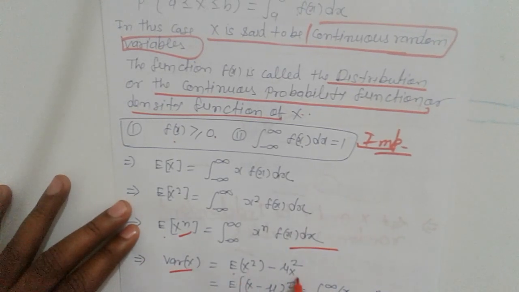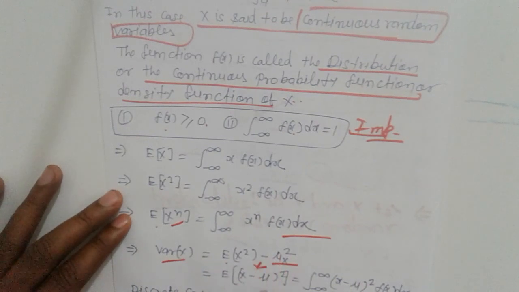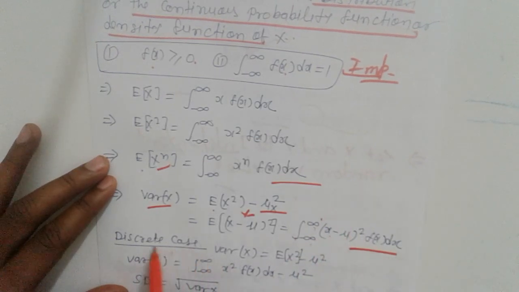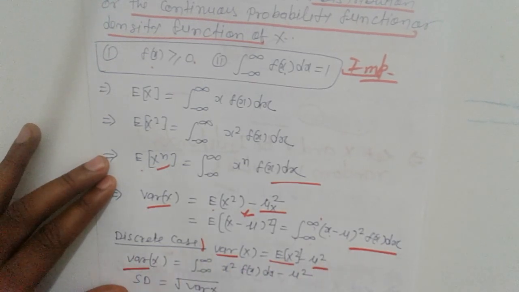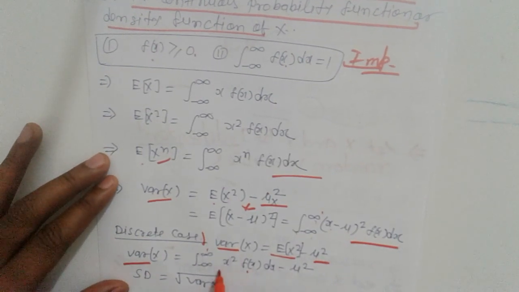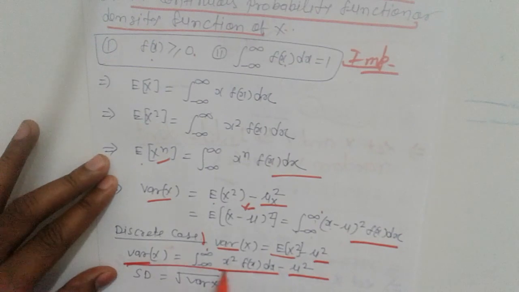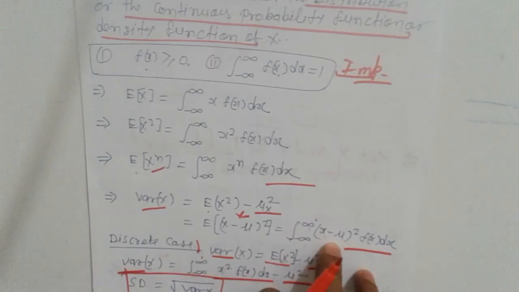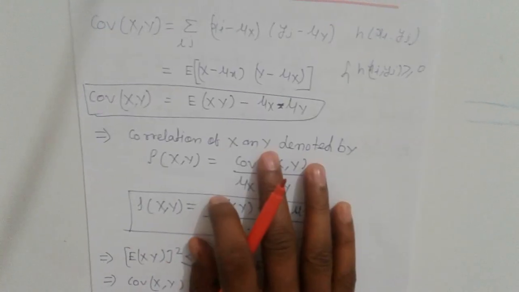The variance of X is E[X squared] minus mu squared. Simplifying, it can be written as the integral of (x minus mu) squared f(x) dx. In the discrete case, the variance is the sum of x squared f(x) minus mu squared, and the standard deviation is the square root of the variance of X.